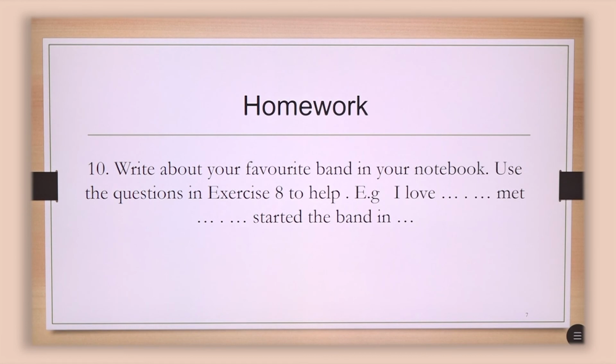Now for homework, you're going to pick a band or a favorite singer. It depends if you have a favorite band or a singer, and you're going to write the history of them. How did he or she start singing, and how did everything go in their music life? So try to find a favorite band that you have, or maybe a singer, that's your choice, and write it down in your notebooks. You can use exercise 8 in the book to help you. So here are a few words on how to start, and do it in your notebooks as homework.